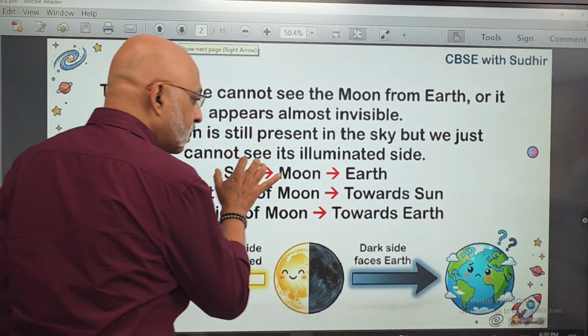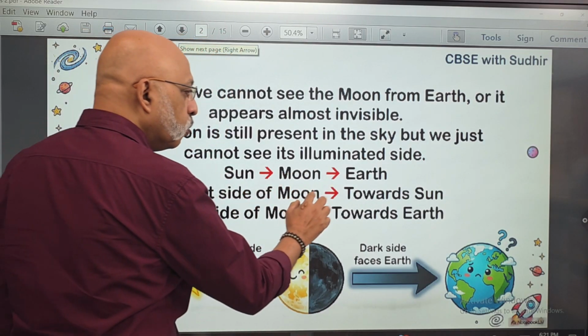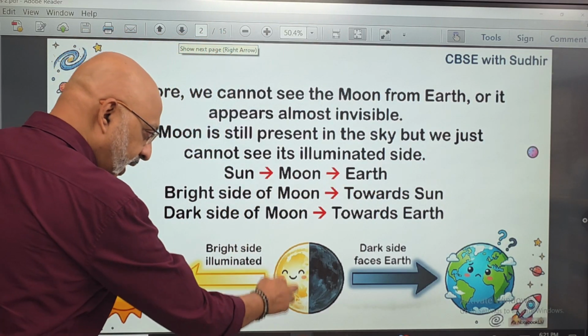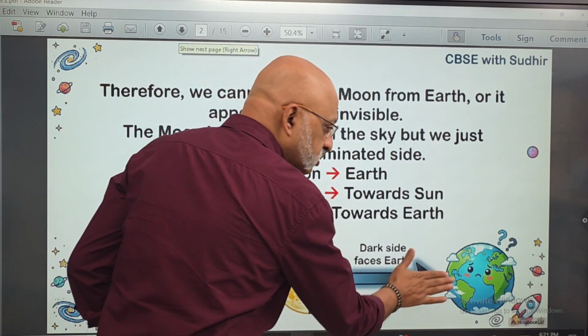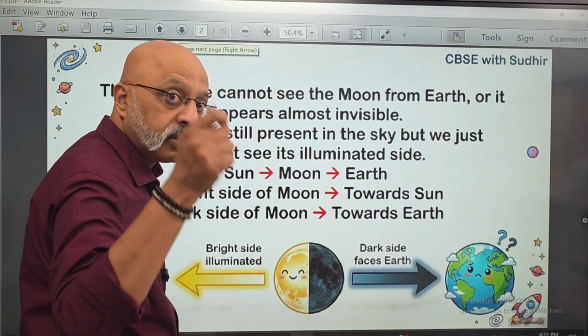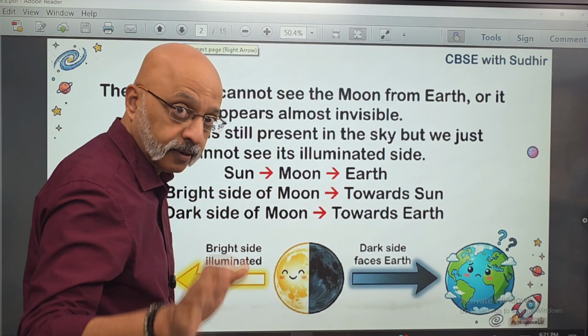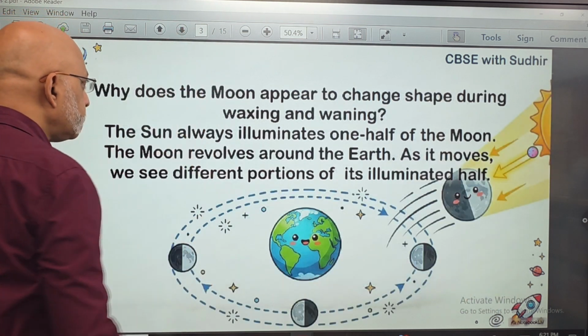So it is sun, moon in the center, and then the earth, right? So the bright side of the moon is towards the sun. The bright side of the moon is facing the sun. The dark side of the moon is facing the earth. So therefore, we do not see the moon on that particular night of Amavasya. Clear? No doubt? Chaliye, aage chalte hain.